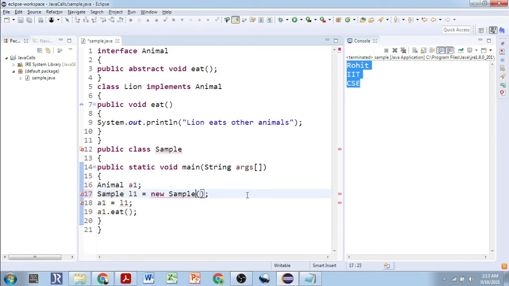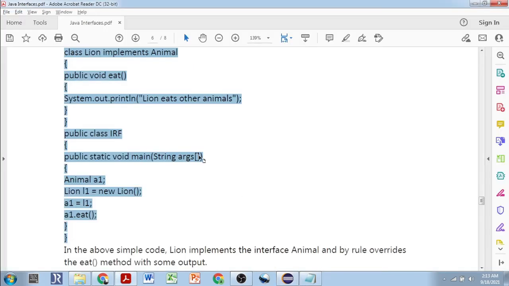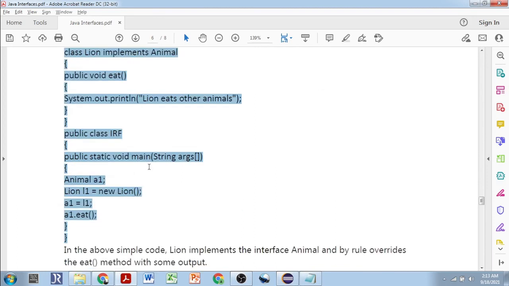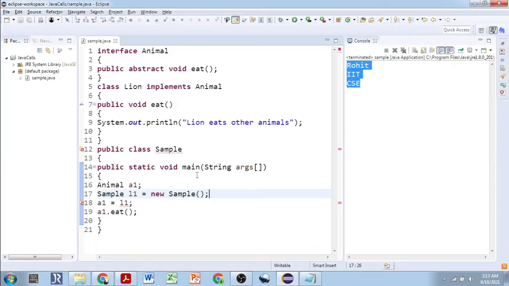IRF. So how does lion come into the picture? There is a class lion. Okay, fine. Yes, it should be named IRF then, not sample. I'll try to change this. Refactor IRF.